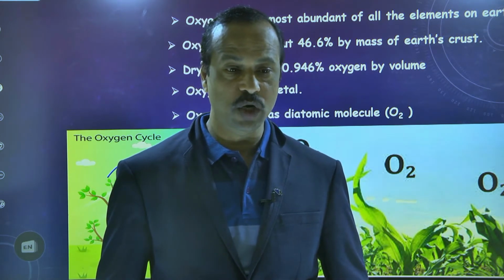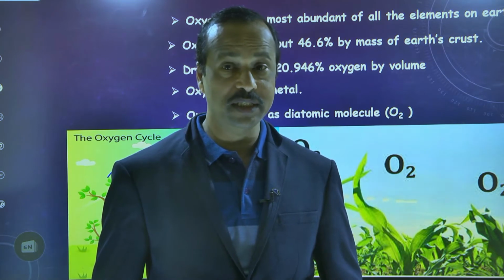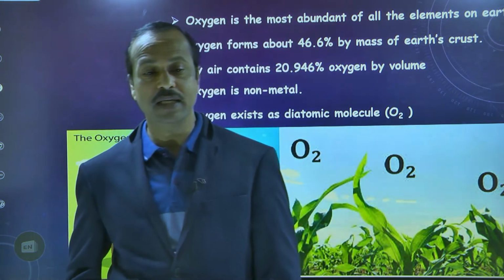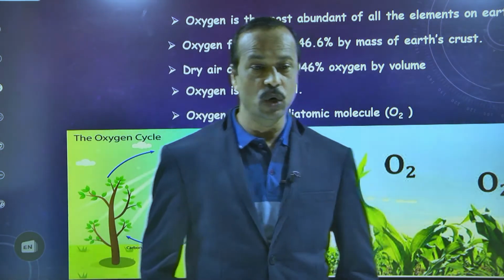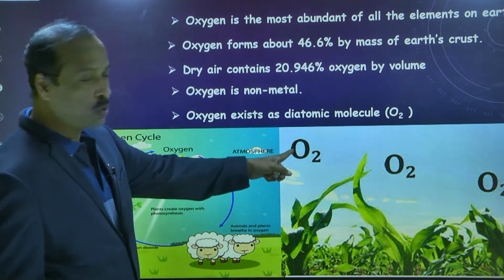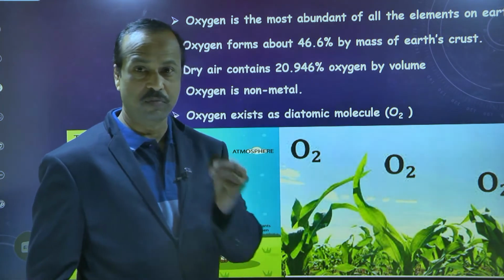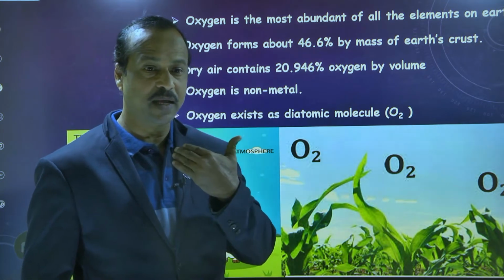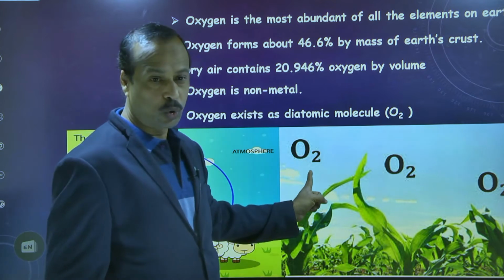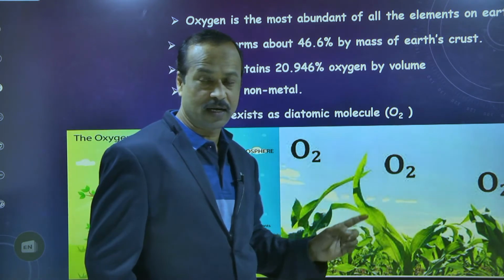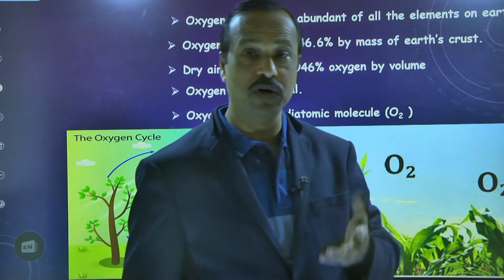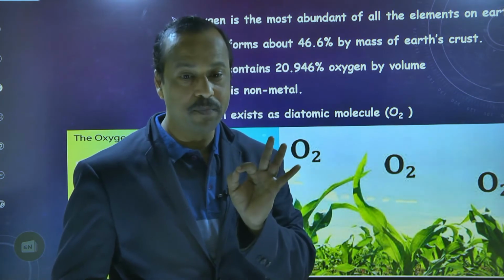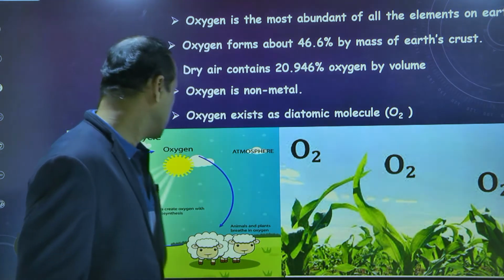O. O is the atom. But how is oxygen available in nature? In nature it is available as O2. So an oxygen atom combines with one more oxygen atom to form an oxygen molecule. So the oxygen gas we are taking is in the form of O2. So what is the formula of oxygen? It is O2, not O. Is this clear now?